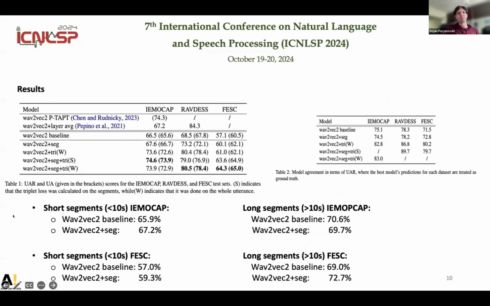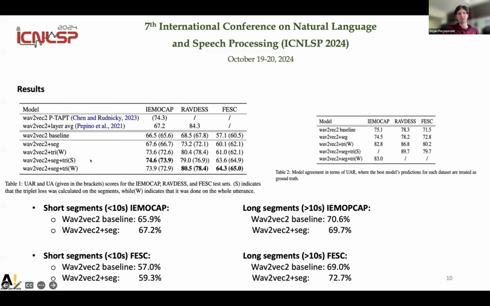All right, now we come to the results. So first we can see the wav2vec2 baseline. For this baseline, we basically use the wav2vec2 model and added a classification layer. Then we can see that if we just use segment-based processing, we already get better results in all 3 datasets compared to the baseline. But if we add the triplet loss, the benefits are even greater. So there is an even bigger improvement compared to the baseline. And then naturally, combining the multitask learning framework of segment-based processing and triplet loss gives the best results.